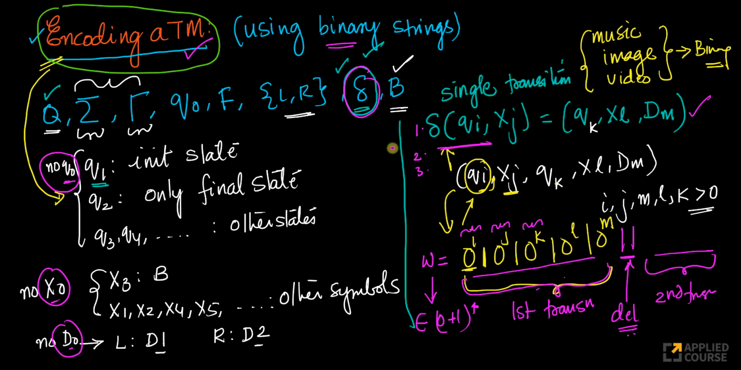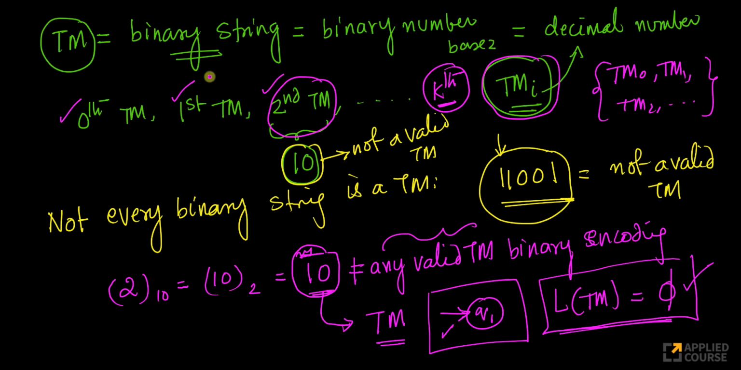Again, please remember that this is a very foundational concept of encoding a Turing machine as a binary string and interpreting a decimal number itself as a Turing machine and talking about Turing machine 0, Turing machine 1, Turing machine 2, etc. This is a very, very important concept, right? We'll use it very soon in the next few videos.